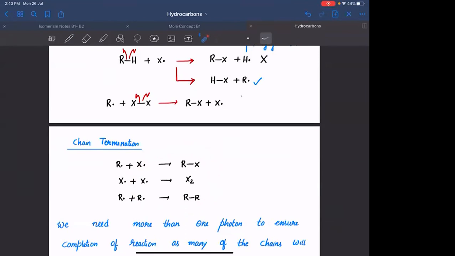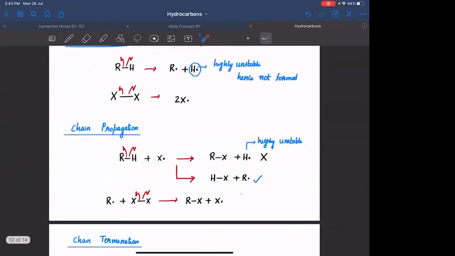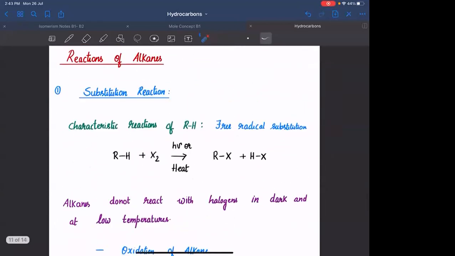आप लोग ऐसा कुछ सोचना. Everyone, the room which you are sitting in, divide that into two parts. Okay, divide that into two parts. In both the rooms you are having RH, दोनों में you are having the alkyl and X2, दोनों में है. In both the halves you are having RH and X2, left hand side half में भी है, right hand side half में भी है. Now break only one molecule.